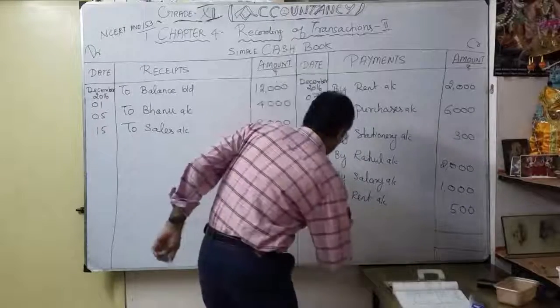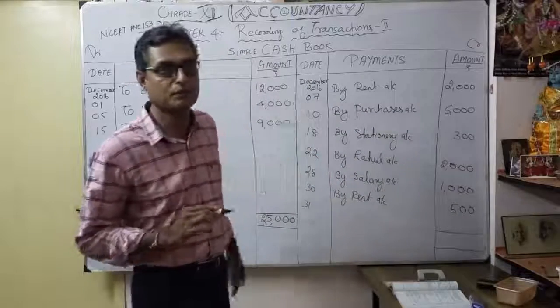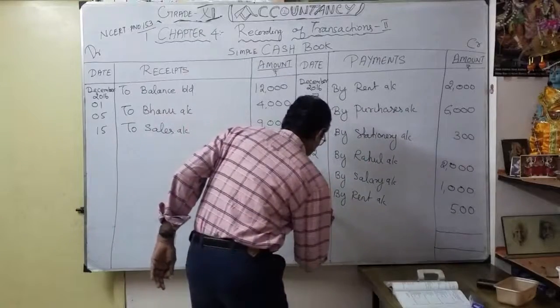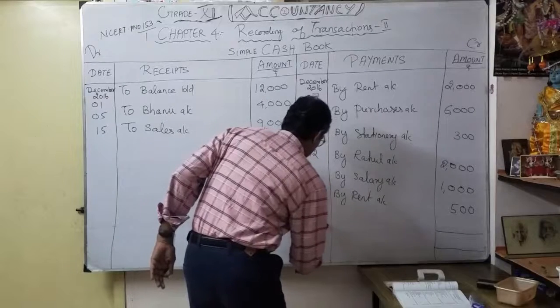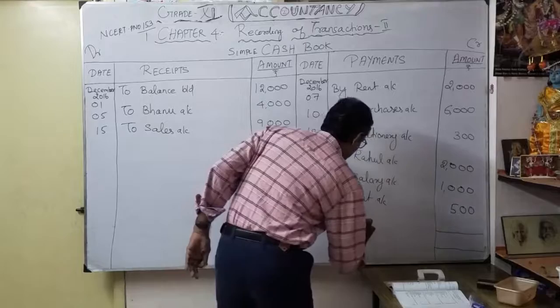See here, what is the date? 31st December, at the end of the month. So December 31st, 2016. You will say, by balance.